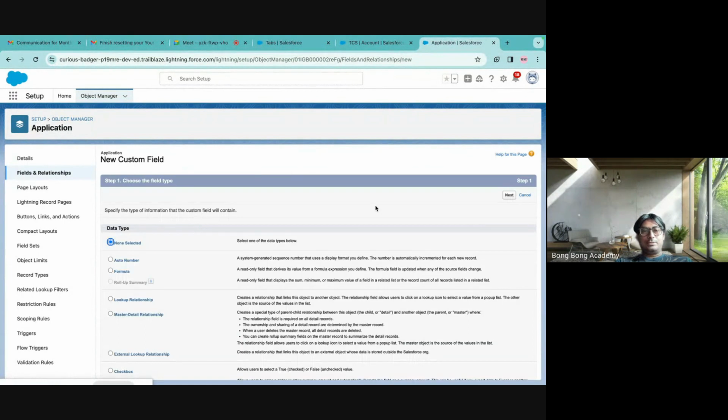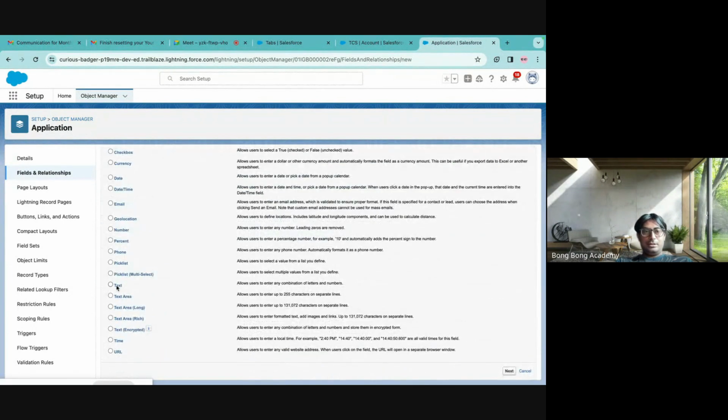I can create some more fields. So pick list, multi-select pick list. The difference between pick list and pick list multi-select is, pick list is one you can choose. Multi-select is you can choose more than one. So play around with this. Create some text fields, very easy. Create some text area fields. Text and text area difference is that you can break a line in text area.